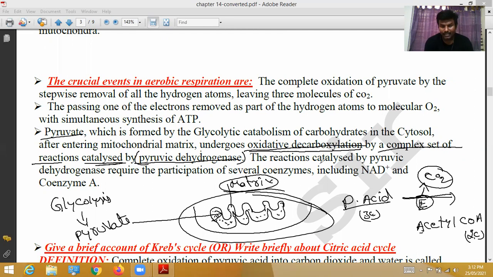The reaction requires the participation of several enzymes. Along with these, other enzymes also participate, including NAD ion. I said removal as a part of hydrogen atoms. So NAD ion receives these hydrogen atoms and becomes NADH.